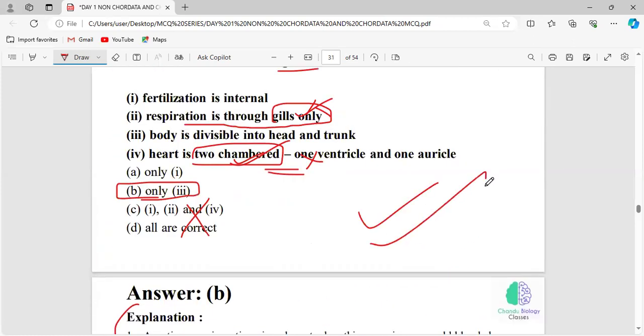From this question, you have to read all the general characters and classification of all the phyla, right from Porifera to Chordata, up to the mammals subclass. So, the general characters, including the classification with examples. All these things are mandatory to read.